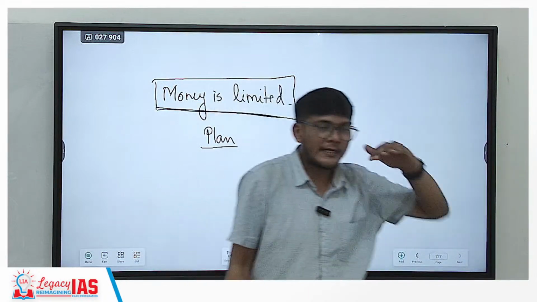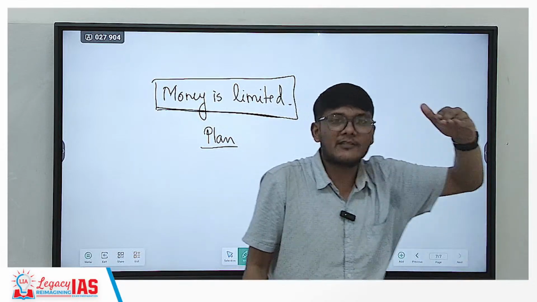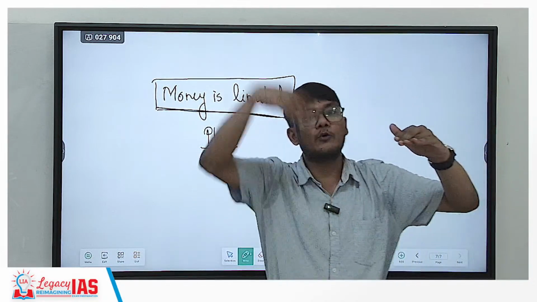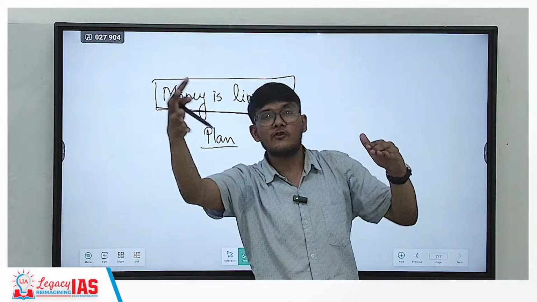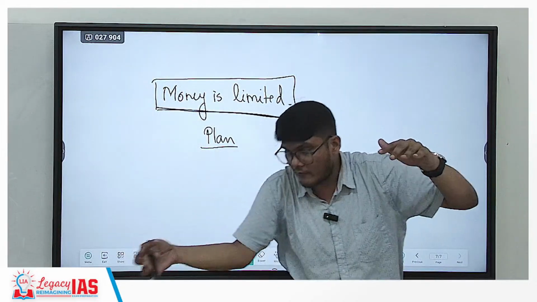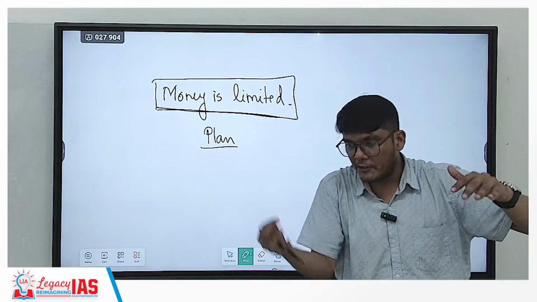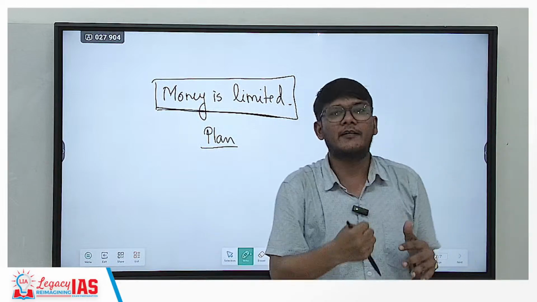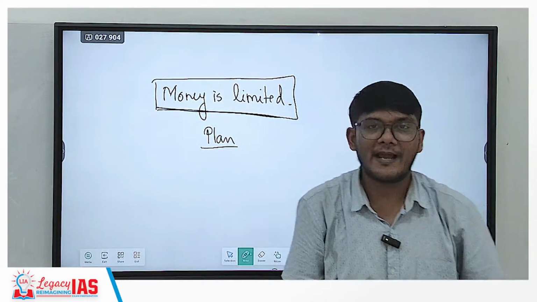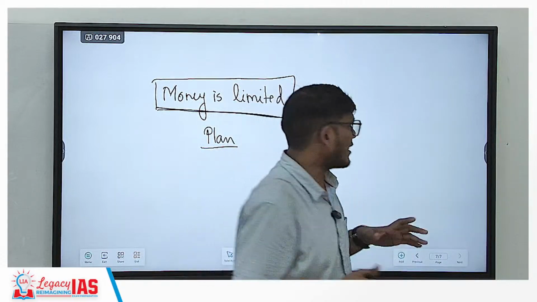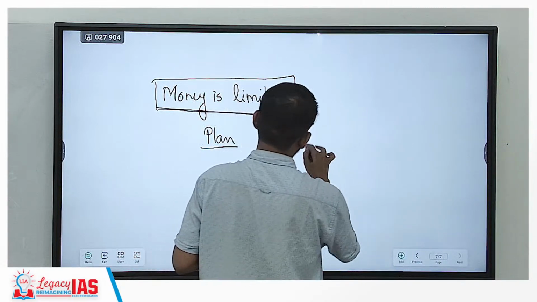If you are to increase spending in a particular sector, you may be required to increase your revenue. If revenue is not increasing, then you might be required to take away from some other sector and reduce the money supply there to increase the supply in another sector. So there is always a trade-off.